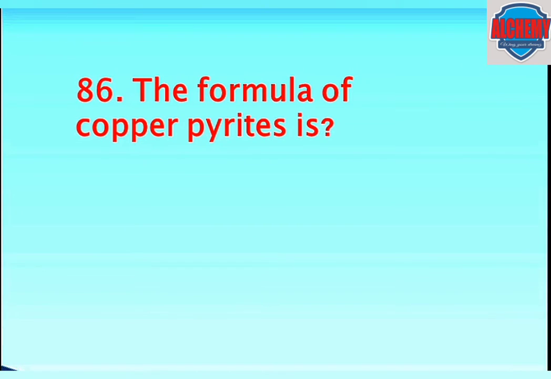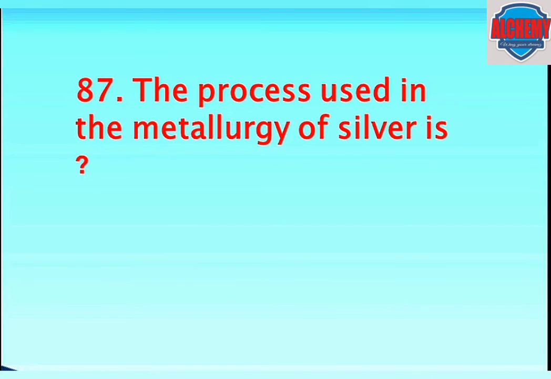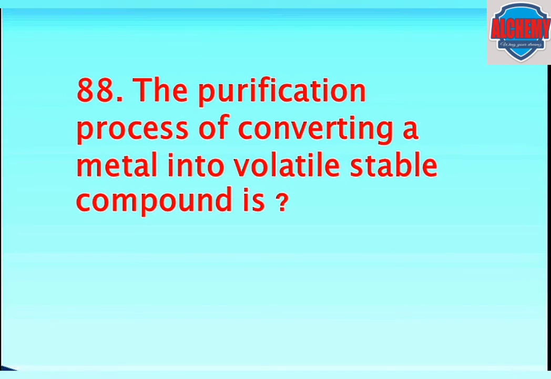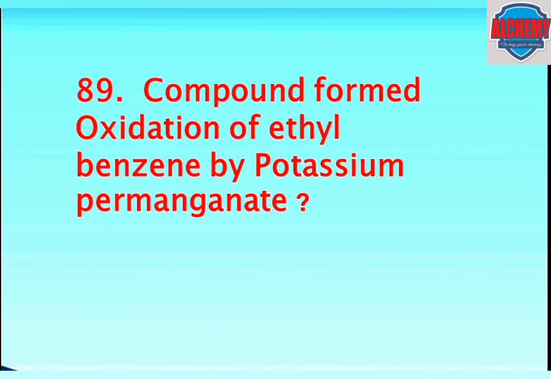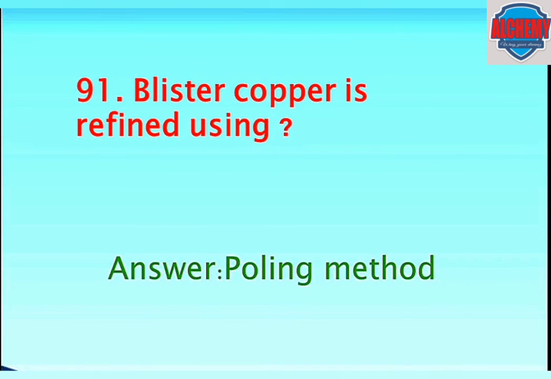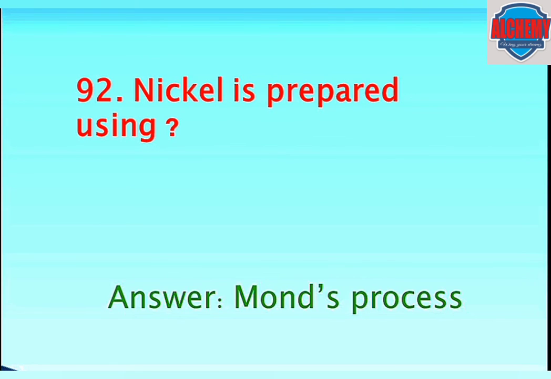The formula for copper pyrites is CuFeS2. The process used in the metallurgy of silver is cupellation. Purification process of converting a metal into volatile stable compound is Van Arkel method. The compound formed on oxidation of ethyl benzene by potassium permanganate is benzoic acid. The best method used to obtain ultra pure metal is zone refining. Blister copper is refined using poling method. Nickel is prepared using Mond process.